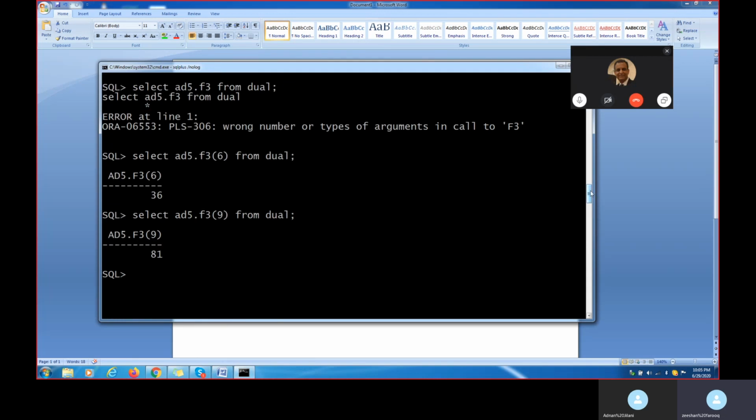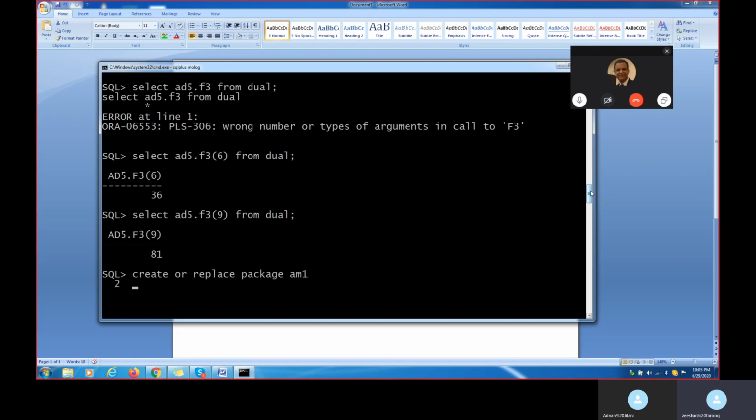Let me move on. Okay, create or replace package. What is my package name? For example, any package name I am putting, say AM1. AM1 is the package name.